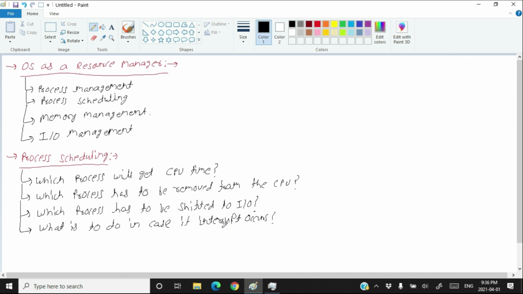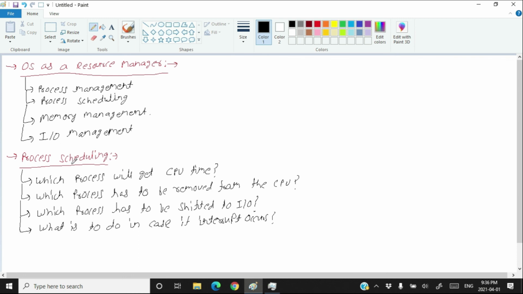Then CPU stops the current flow of execution and starts doing something else, and that is called the interrupt. So the process scheduler decides what to do when an interrupt occurs. So which process will get the CPU time, which process will be removed from the CPU, which process has to be shifted to the input output, meaning the waiting state, and what is to be done in case an interrupt occurs. These are decided by the scheduler of the operating system.